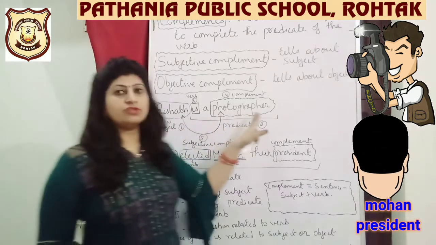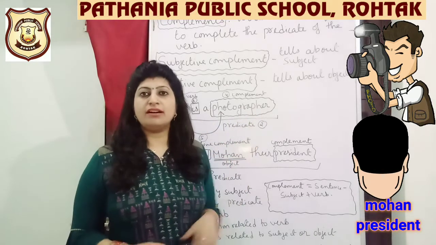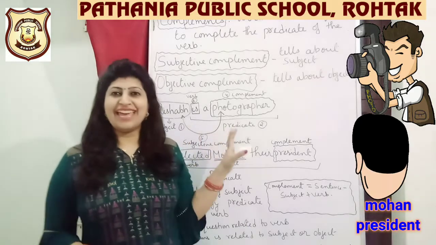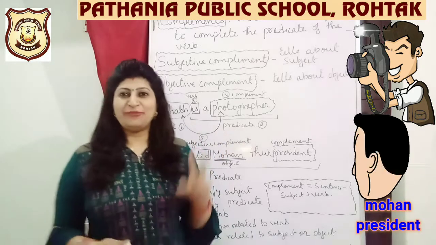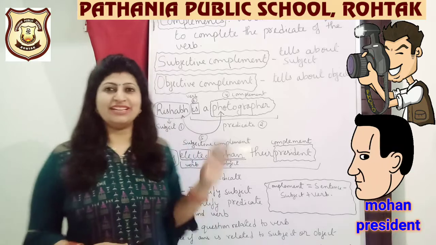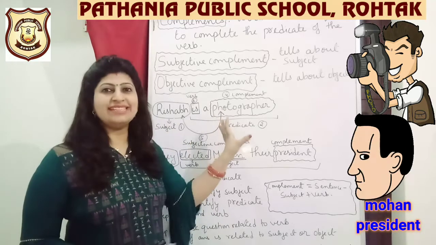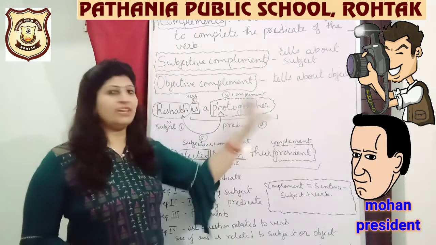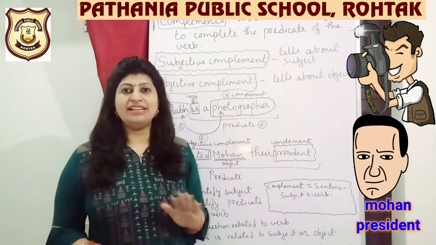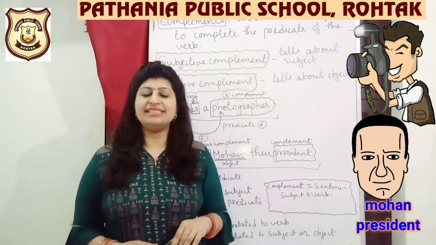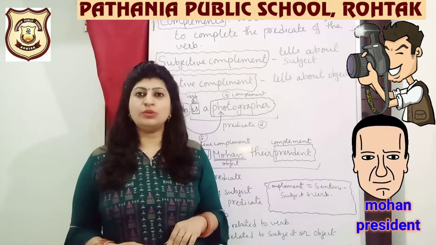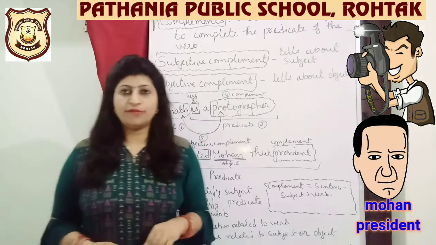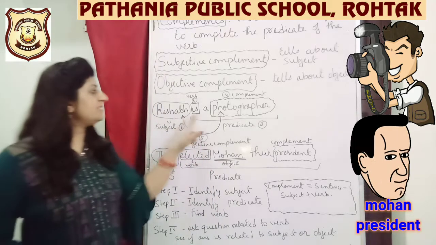Rishab is a photographer. You can see this particular sentence. I have done a lot of operation on it. Different parts I have cut, and different kinds of drawings you can see. Somewhere I have used a circle, somewhere a square and this kind of a hazy thing. So just see, I have done a few segregations into the sentence. And I have also divided it into certain steps, and that is why I have given it the numbering 1 to 5.